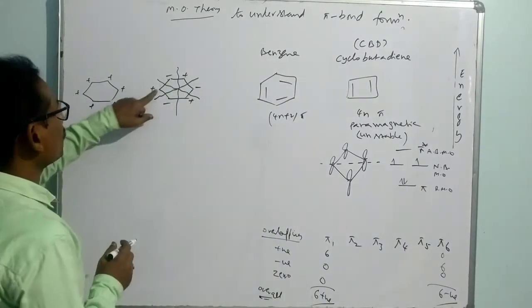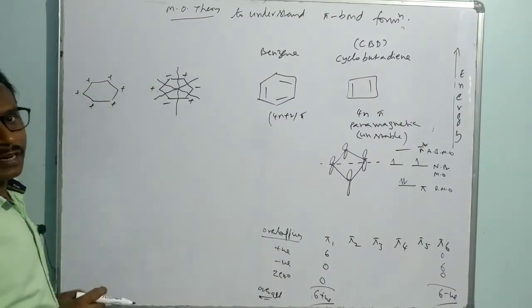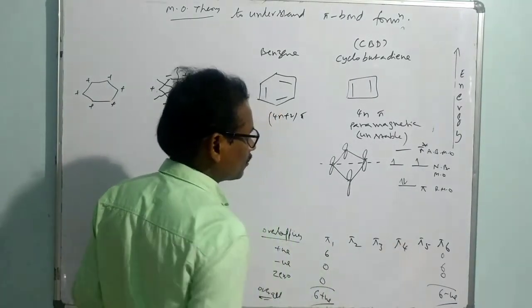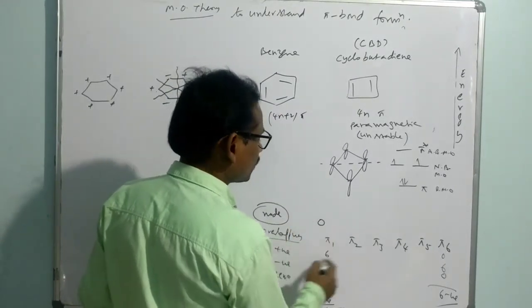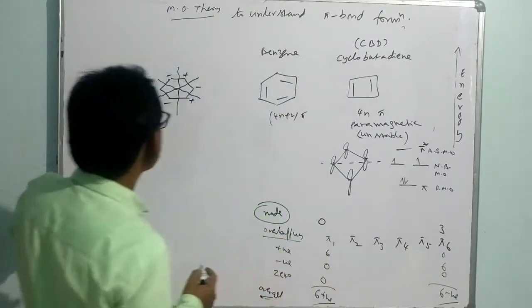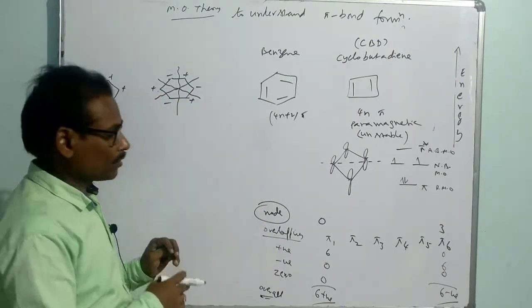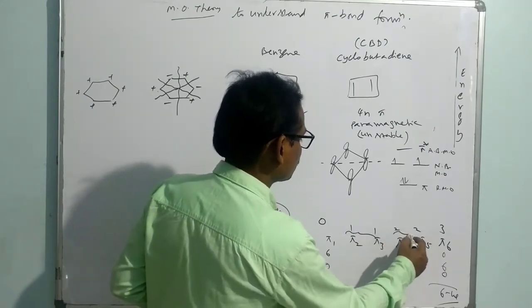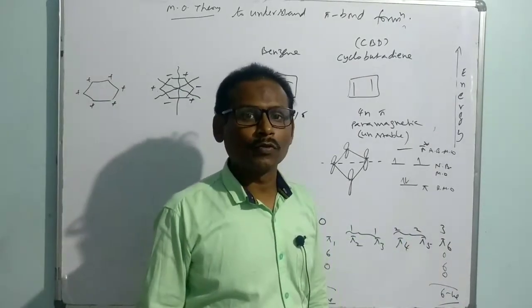Let me consider the formation of one node. 0 nodes, 3 nodes, and in between you will get 1 and 2 nodes. Probably one node is here, one node is this one, and 2 nodes is this one. Here the number of nodes is 0, and here it is 3 nodes. Let me take nodes with reference to perpendicular to the plane. Here 1 and 1 for these two, 1 and 1 for these two, 2 and 2 for these two. Like that, we are going to see 0, 1, 2, 3 nodes.